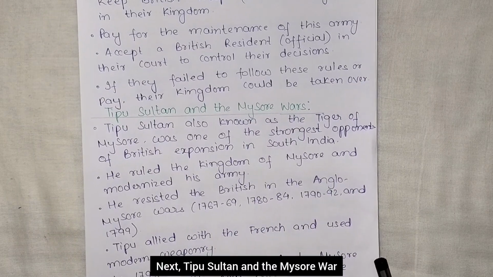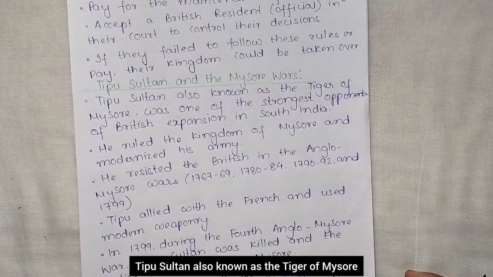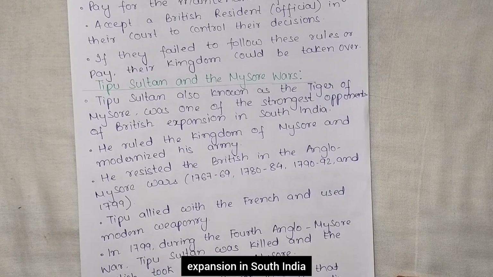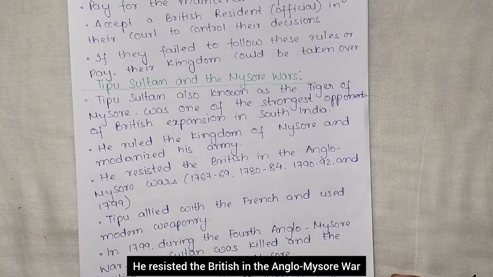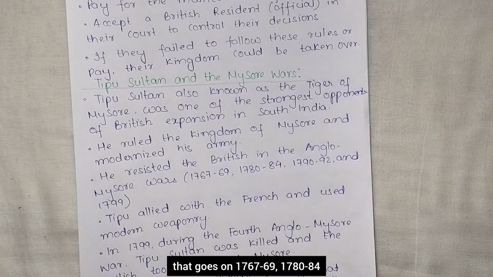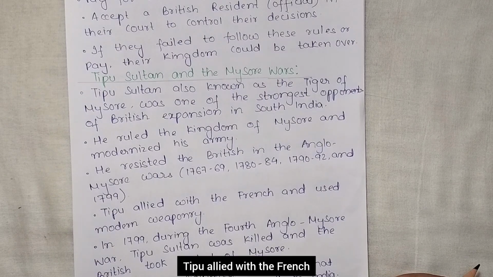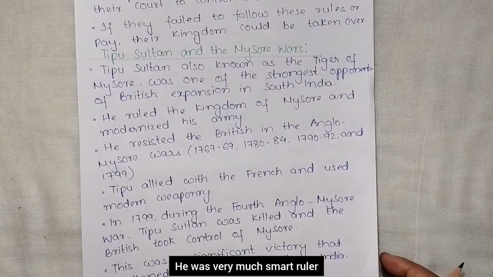Next, Tipu Sultan and the Mysore War. Tipu Sultan, also known as the Tiger of Mysore, was one of the strongest opponents of British expansion in South India. He ruled the kingdom of Mysore and modernized his army. He resisted the British in the Anglo-Mysore Wars that went on 1767 to 69, 1780 to 84, 1790 to 92 and last 1799. Tipu allied with the French and used modern weaponry. He was a very smart ruler.